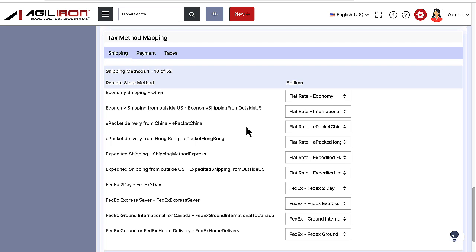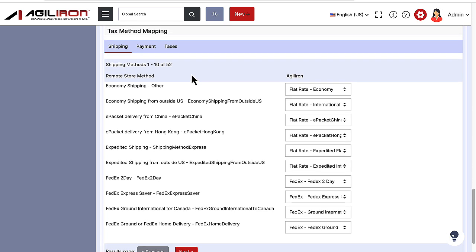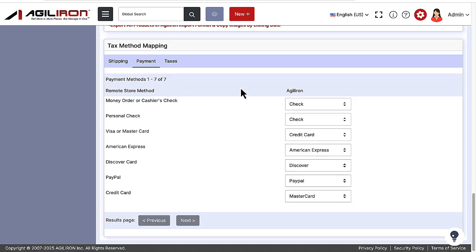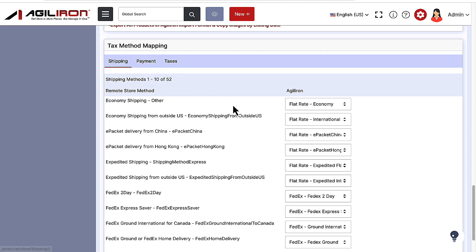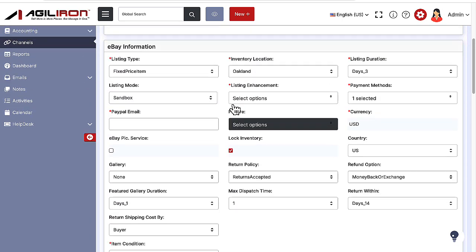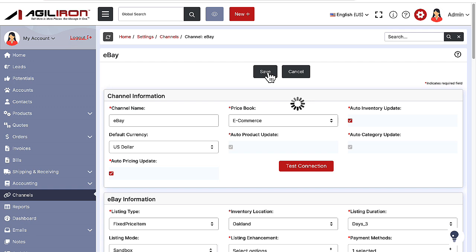It is important to set this up right so that the translation of order data stays correct. Here you see a set of mappings we already set up for this channel. These are the default mappings that the Agiliron suite comes with, but you can modify them as needed, especially when it comes to your sales tax rates. Just make sure they align with the rates you have set up in your eBay seller account. Once again, we will click Save, so your Agiliron eBay sales channel saves any changes you just made.